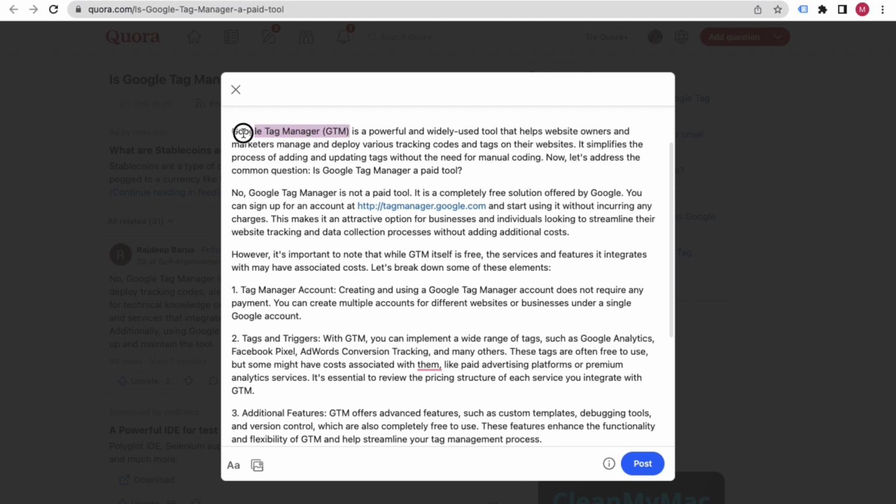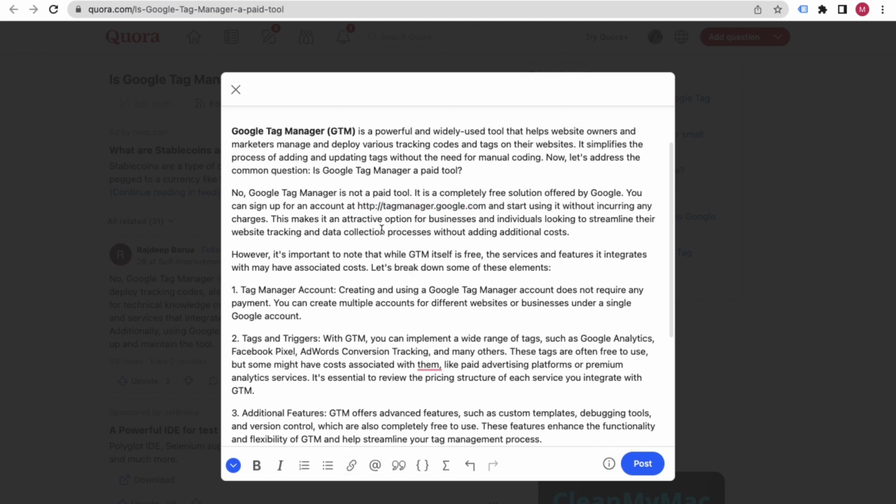You can make anything bold by clicking on this edit button, and you can make things italic. You can use quotation, links, brackets as well. There are plenty of things, and you can undo and redo as well. Quora has given a lot of features. You can even unlink these as well.